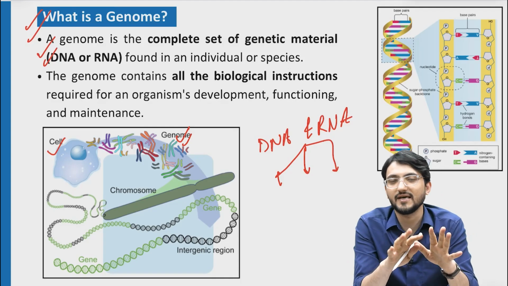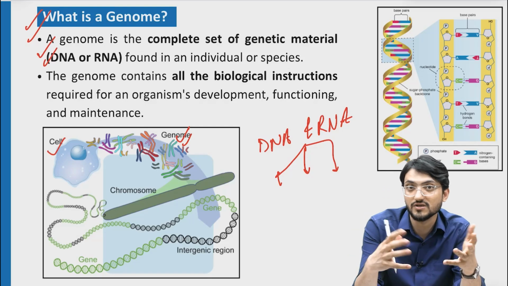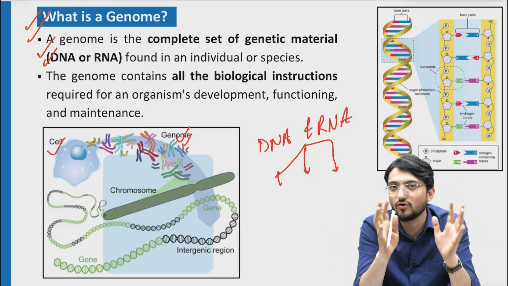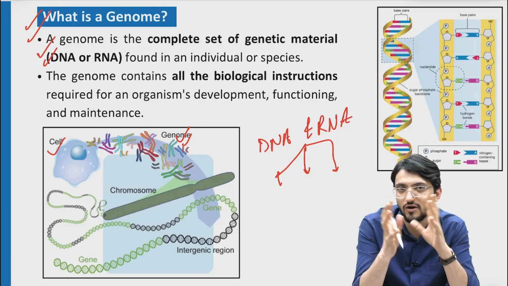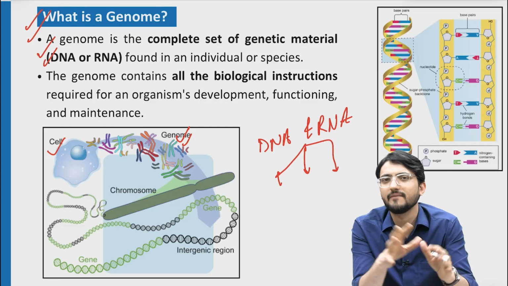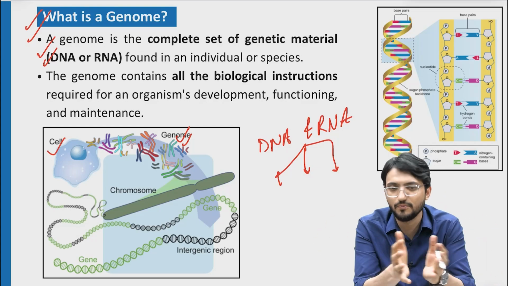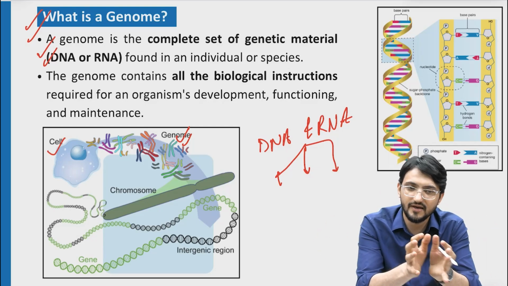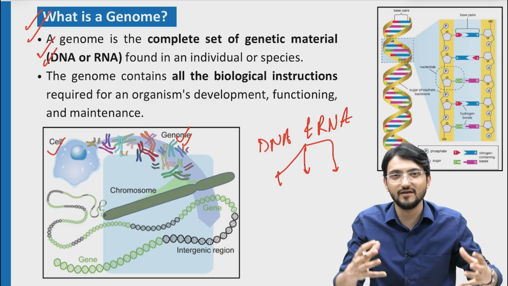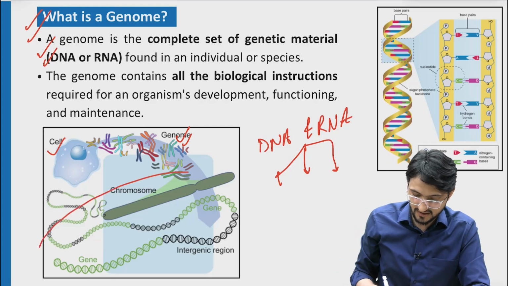But nature has decided that we will bind them over certain proteins, certain rods, histone proteins, and we will do the coiling. That coiling will look like a chromosome. It looks very different, it is an entity in itself, but think of it as a packing mechanism. That DNA is packed in a certain way. It's called a chromosome. It's put in a concise location, and then it's put in the nucleus. So we have to pack very nicely, and we have packed into the nucleus through chromosomes and everything. So this is the chromosome.